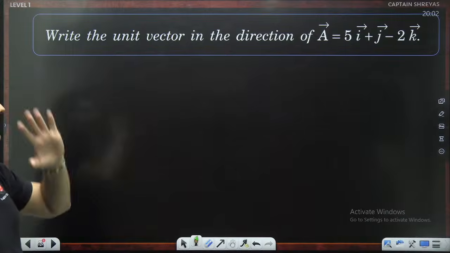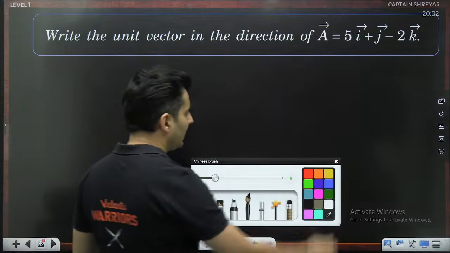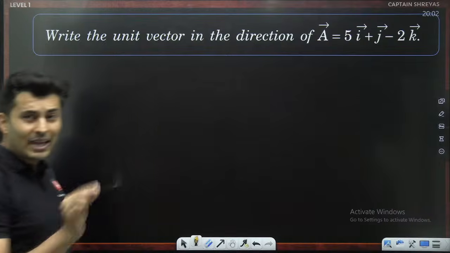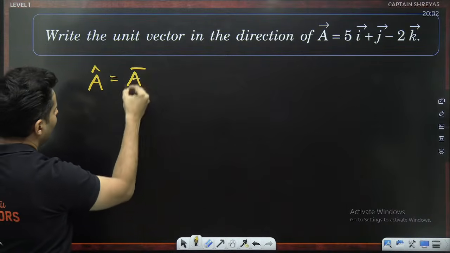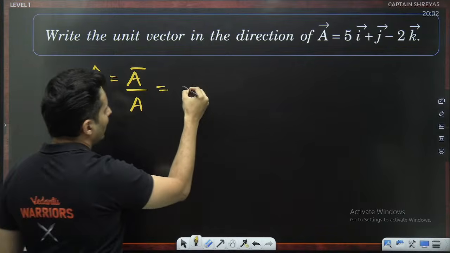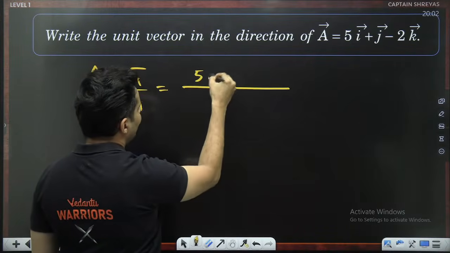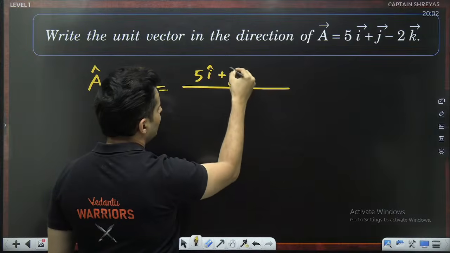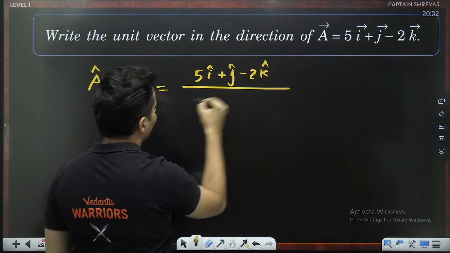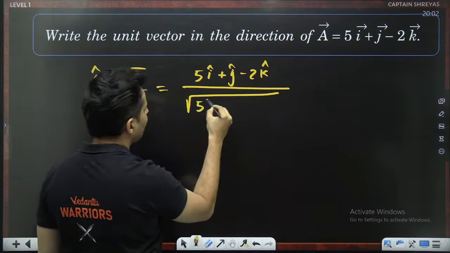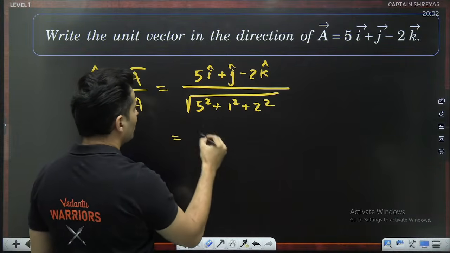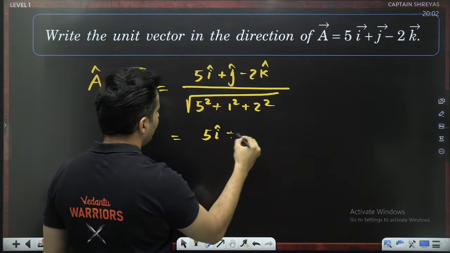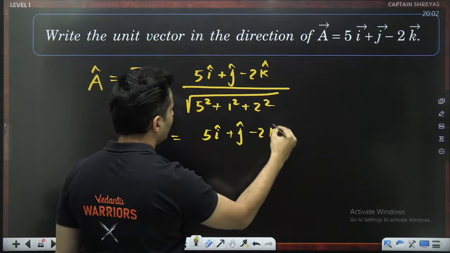Write the unit vector in the direction so and so. So A bar is given, find A hat. So A hat will be A divided by A. So A bar is 5i plus j minus 2k, whole thing divided by root of 5 square plus 1 square plus 2 square. So this will become 5 i cap plus j cap minus 2 k cap.